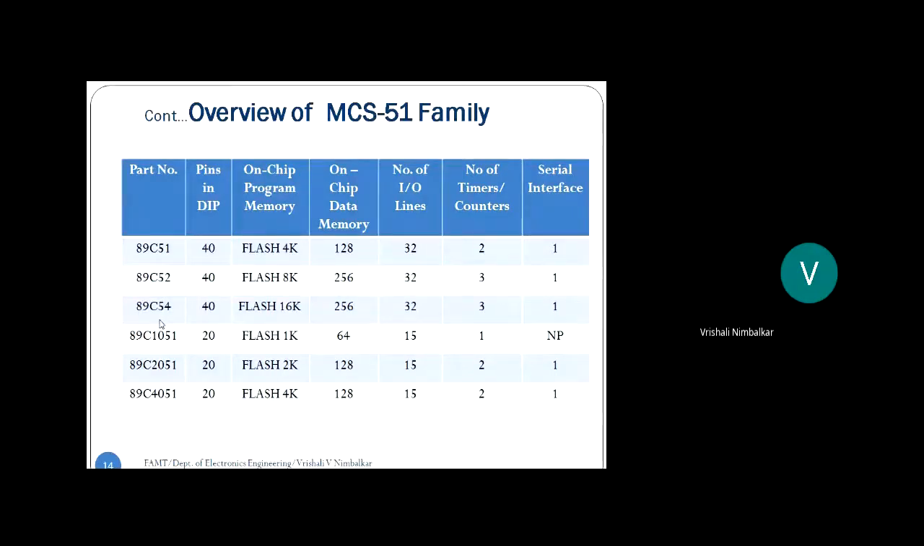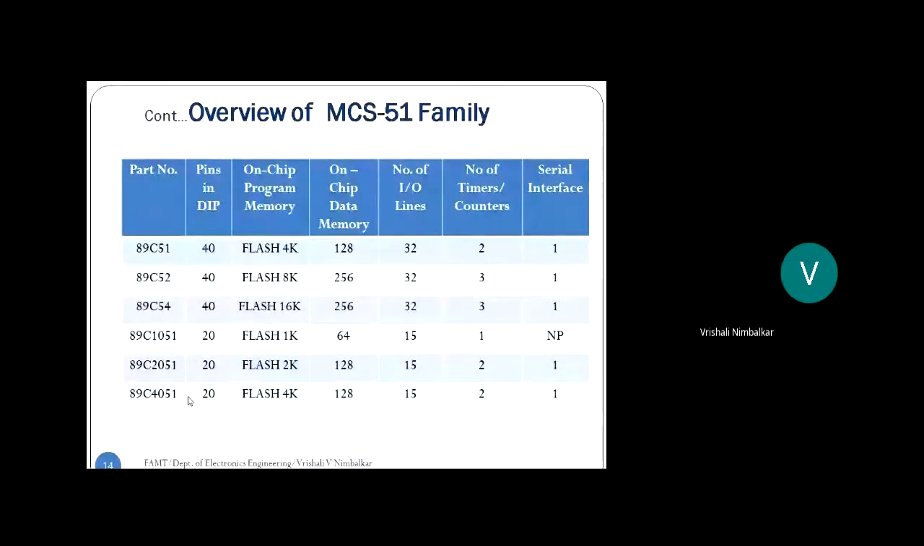Hope you all are getting this. And now let us look at the last 3 numbers. 89C1051, 2051, 4051. They are the same as the above, but 20 pin, half the size, very much smaller in size, a 20-pin chip. And what is the speciality of these last 3 microcontrollers? They have an analog comparator inside the chip. Analog comparator means they take some analog signal, compare it with another and give an output. So there is an analog comparator on chip.